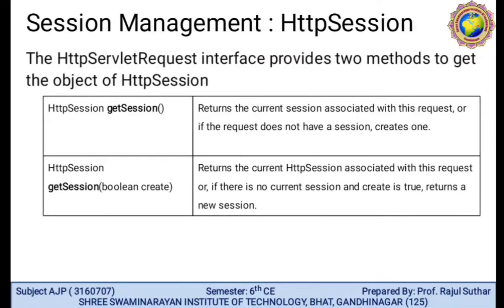The HttpSession interface provides two methods to get the object of HttpSession. The first one is getSession. It returns the current session associated with the request, or if the request doesn't have a session, it creates one. The second method is getSession with a boolean. It returns the current HttpSession associated with the request, or if there is no current session and create is true, returns a new session.